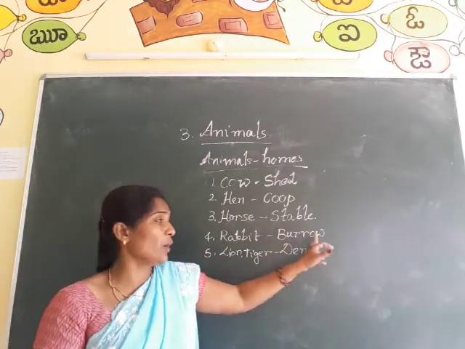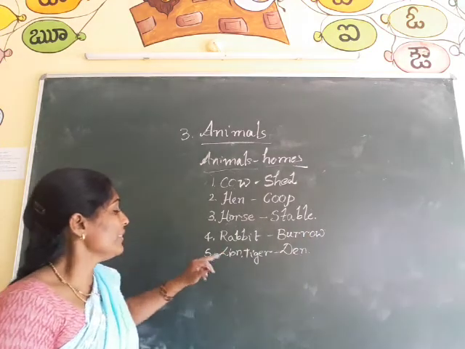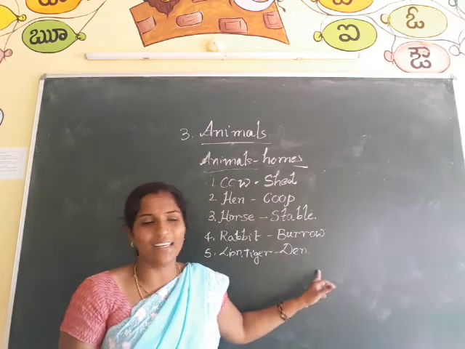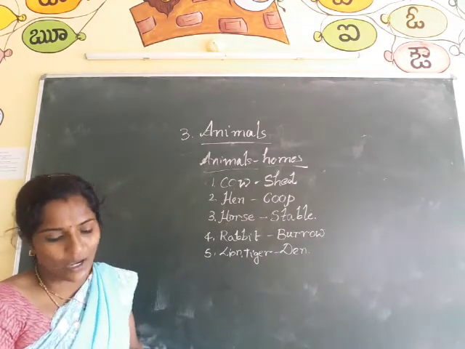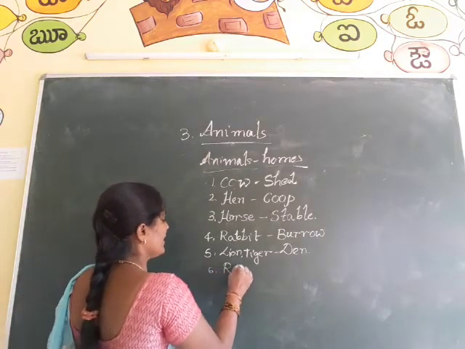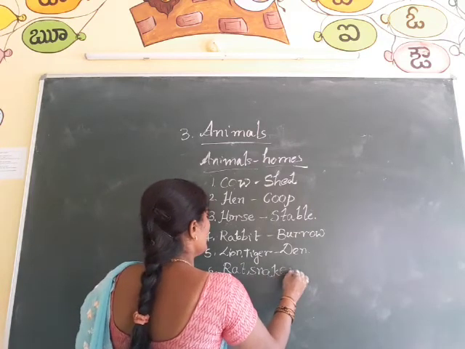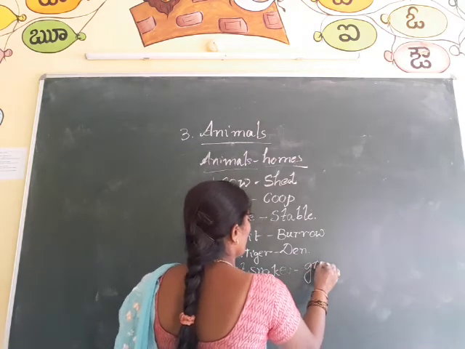What is the spelling of burrow? B-U-R-R-O-W. And the lion and tiger's living place we call den. What is the spelling of den? D-E-N. Also, rats and snakes can make holes in the ground. Is it clear, children? Rats and snakes can make holes in the ground.